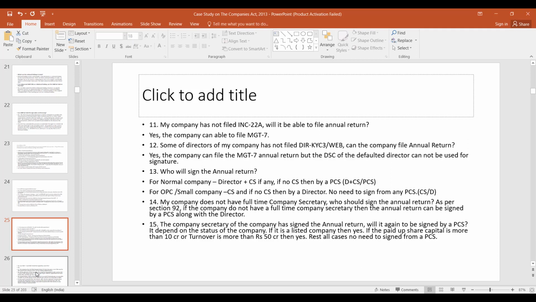My company does not have a full-time company secretary. Who should sign the annual return? So as per section 92, if the company doesn't have a full-time company secretary, then the annual return can be signed by a practicing company secretary along with the director.